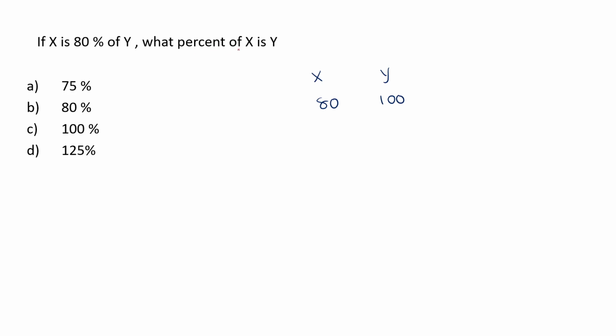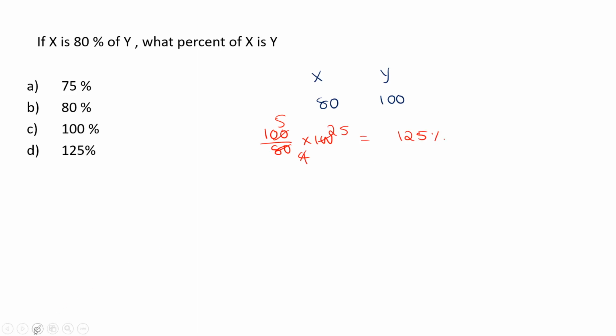And we need to find what percent of X is Y. That means 100 is what percent of 80. We need to find 100 is what percent of 80. If you are able to reduce the values 80 and 100 into 4 and 5, we can perform that also. Or just do as the numbers taken: 4 ones and 4 25s, that is 125%.